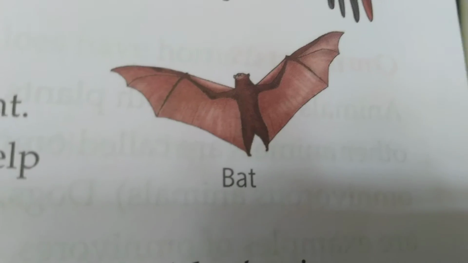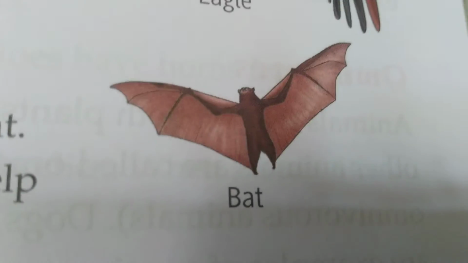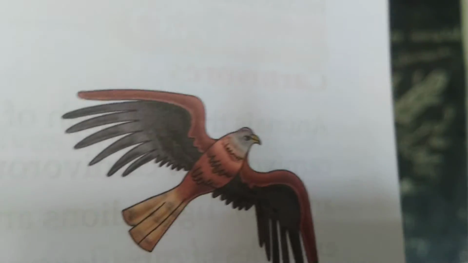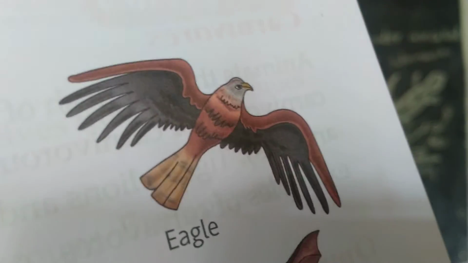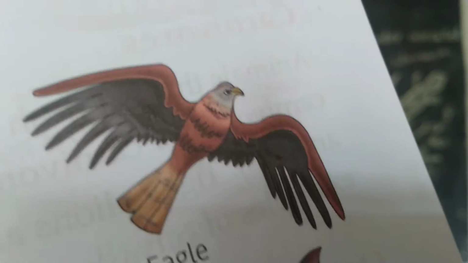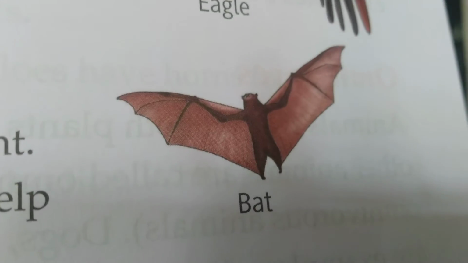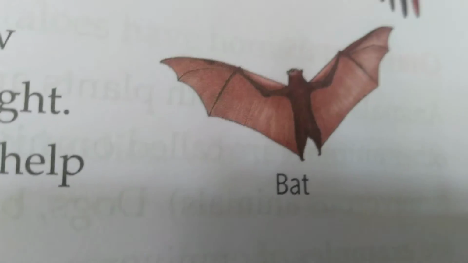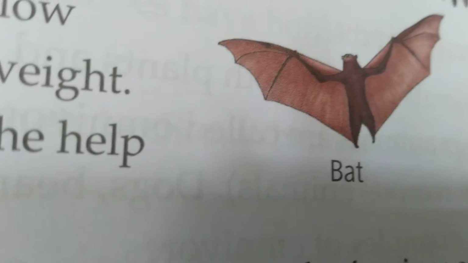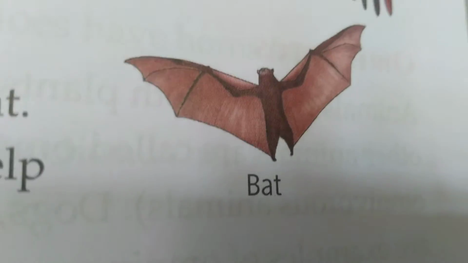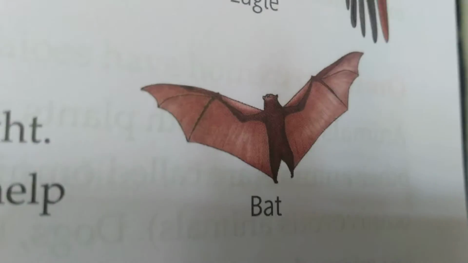See, look at the bat. It does not have so many features. Look at the bird, how its body is. It has hollow bones and wings to fly. The bat does not have that type of structure in its body. The bat does not have as many features as a bird, but it has some features.